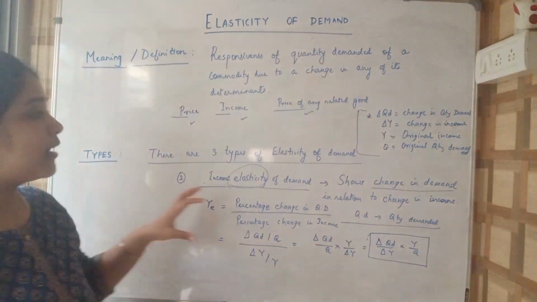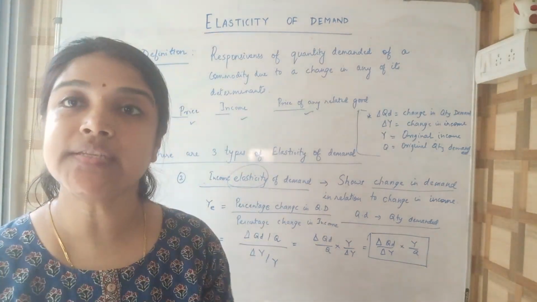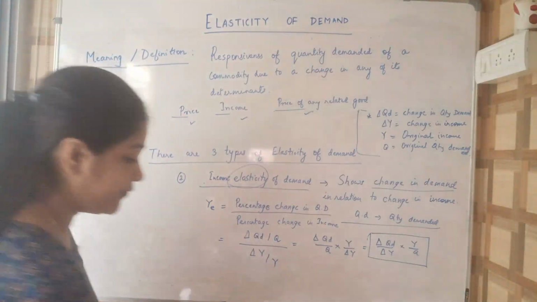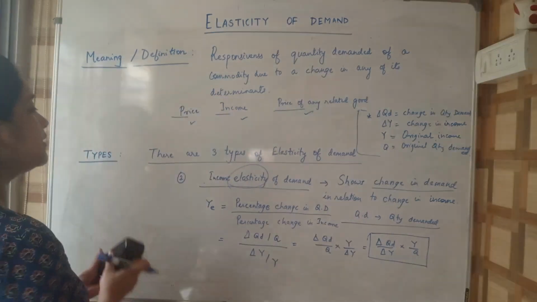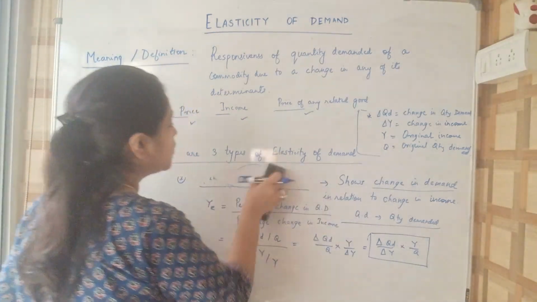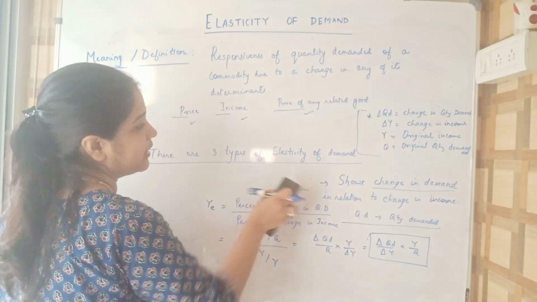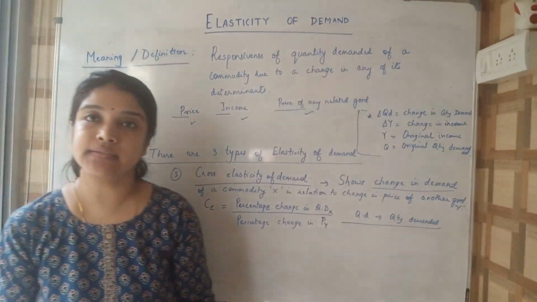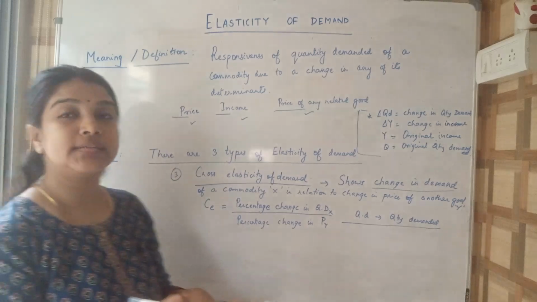Okay, we are basically studying here the changes in demand in relation to changes in income of a person. Now, next is the third, and that is cross elasticity of demand. Coming to the third type of elasticity of demand, that is cross elasticity of demand.